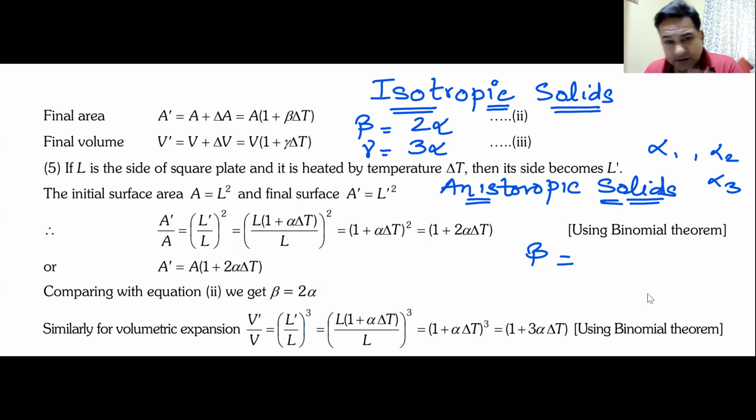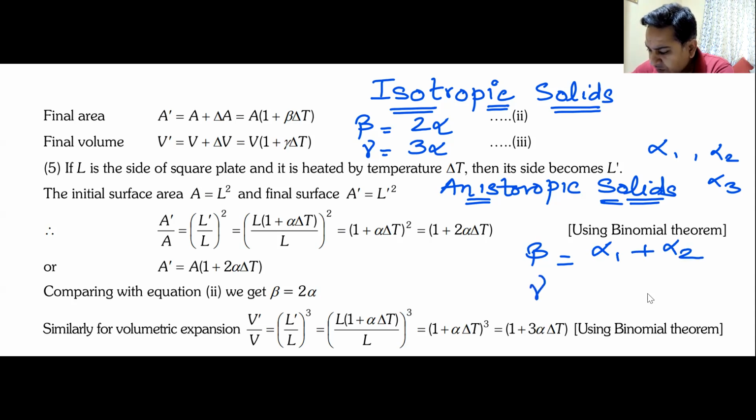Suppose alpha 1 is the coefficient of expansion in length and alpha 2 is the coefficient of expansion in breadth. What will be their coefficient of areal expansion? Any idea? All the things that we are doing are questions only, don't worry. In areal expansion, beta will be equal to alpha 1 plus alpha 2.